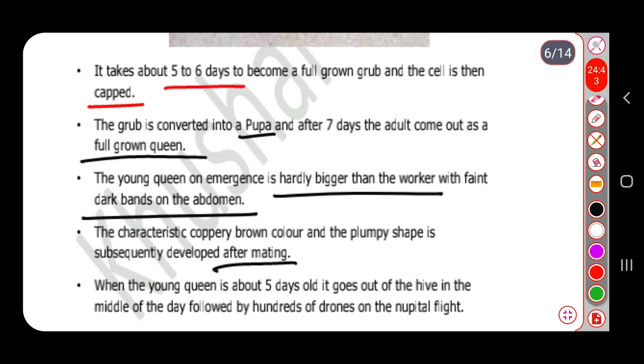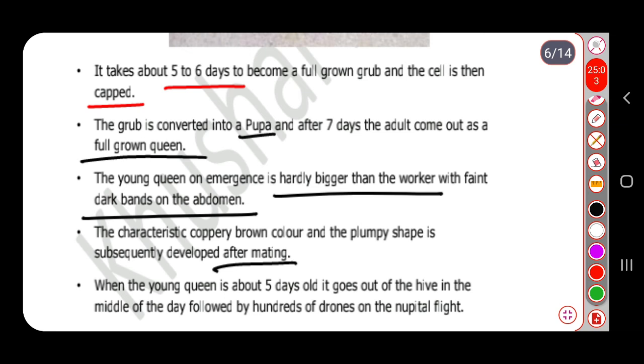After mating. So the characteristic coppery brown color and plump shape, particularly over the abdominal area, is developed after the mating, because after the mating the ovaries are engaged in egg production.